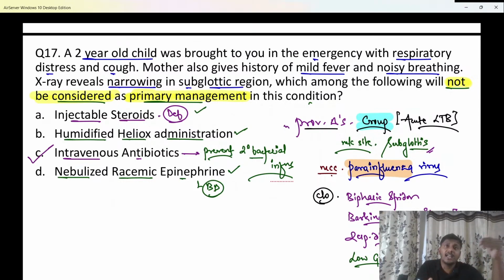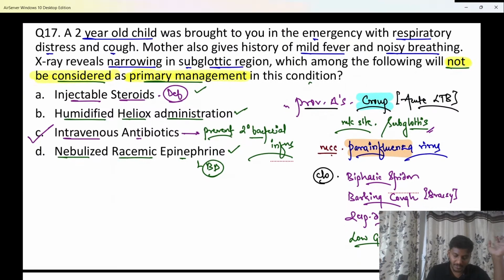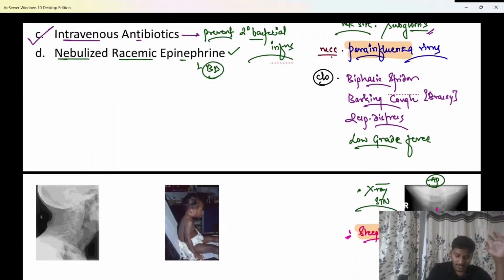Okay, if there was any other option here, then I would have considered that antibiotics is also a part. But here definitely all other options are for the primary management of croup. Antibiotics are not for the primary management, they are for the prevention of secondary bacterial infection. Okay, so that has to be remembered.